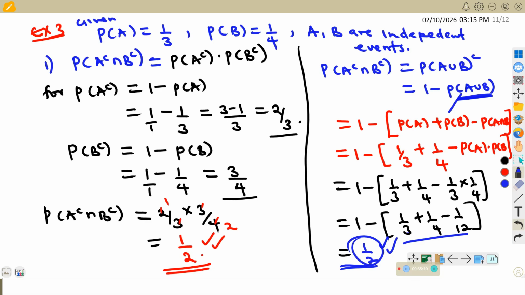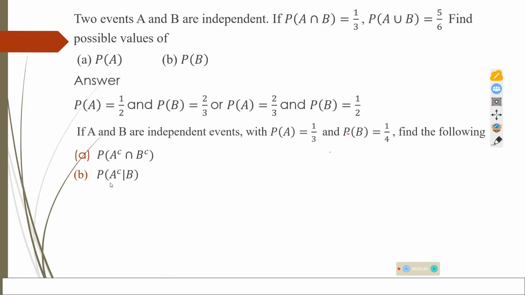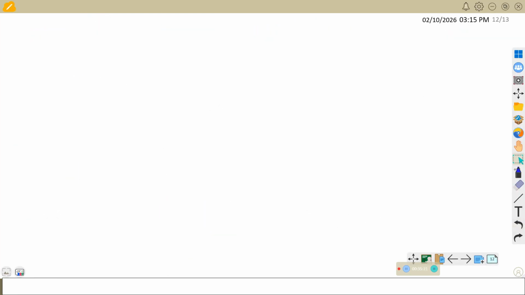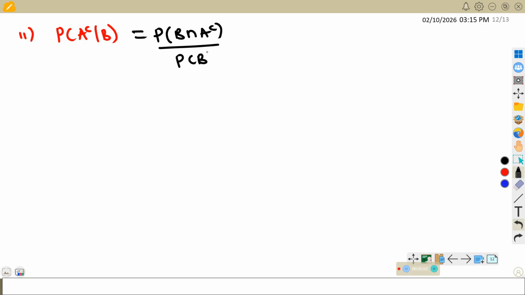So that is part 1. And part 2, that is A complement given B. Probability of A complement given B. That is part 2. By definition, this is probability of A complement intersection B divided by probability of B. Since this one occurred first, you should have had this. But as we said, divided by probability of B, this is still the same as probability of A complement intersection B. So if you write this or this, they are the same.